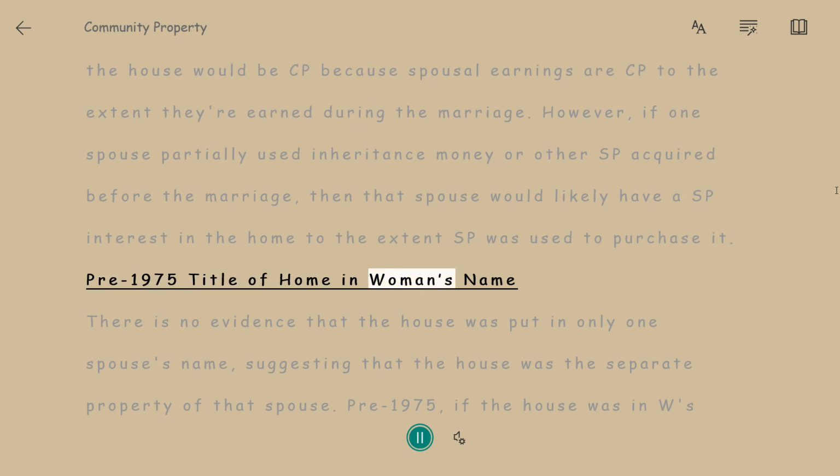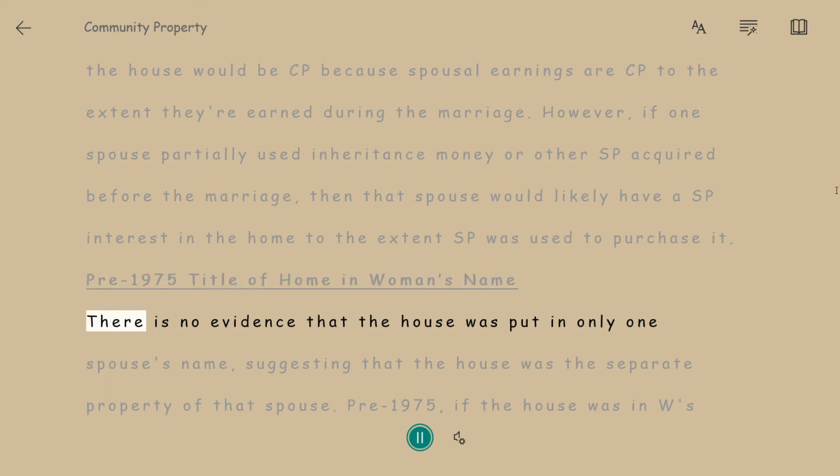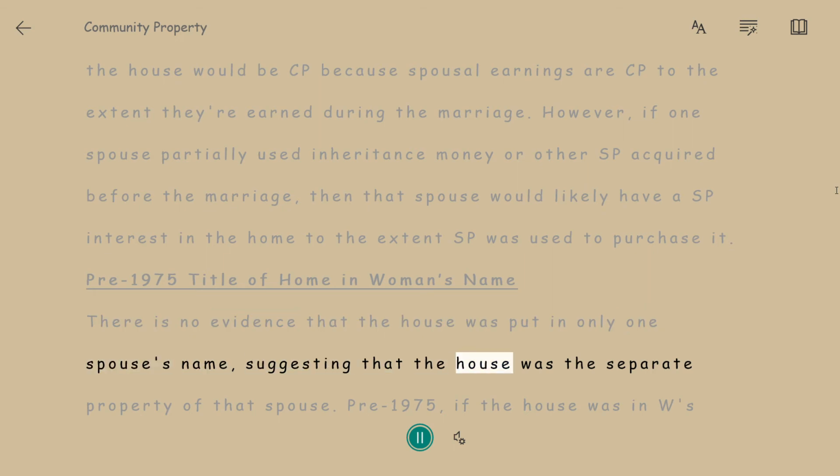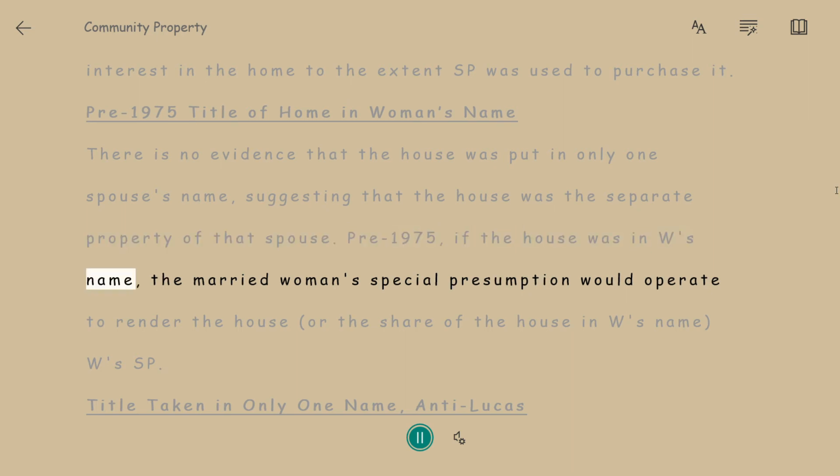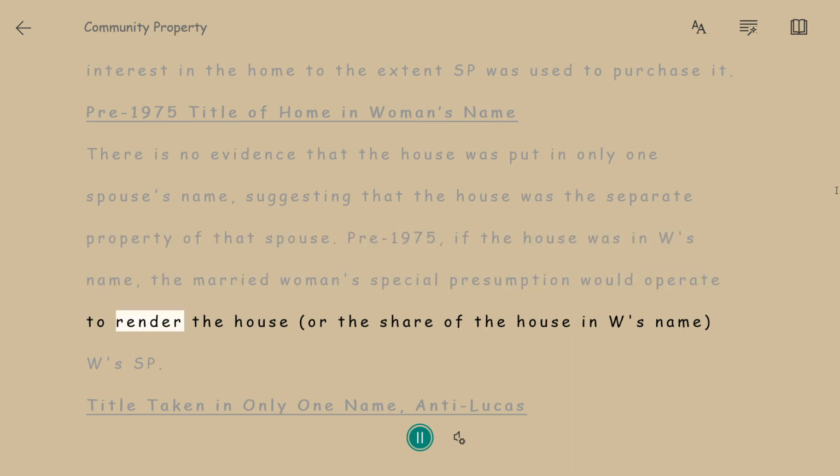Pre-1975 title of home in woman's name. There is no evidence that the house was put in only one spouse's name, suggesting that the house was the separate property of that spouse. Pre-1975, if the house was in W's name, the married woman's special presumption would operate to render the house, or the share of the house in W's name, W's SP.